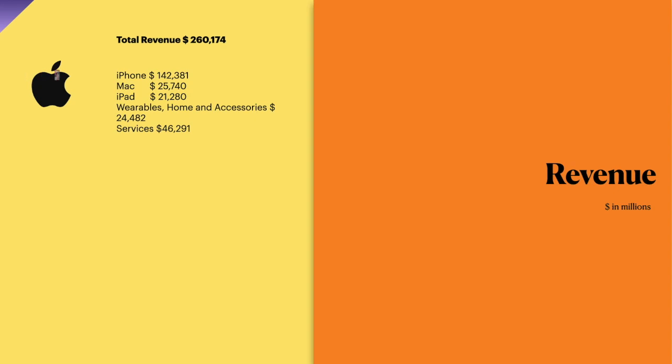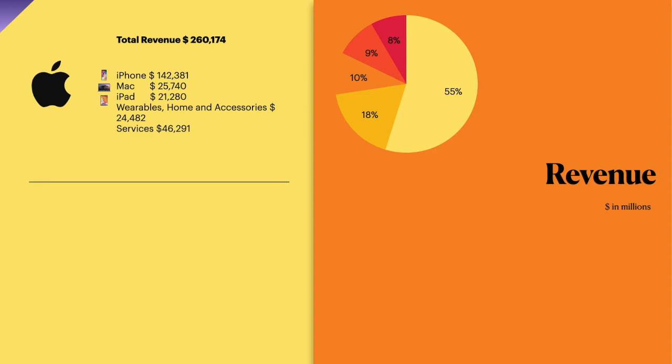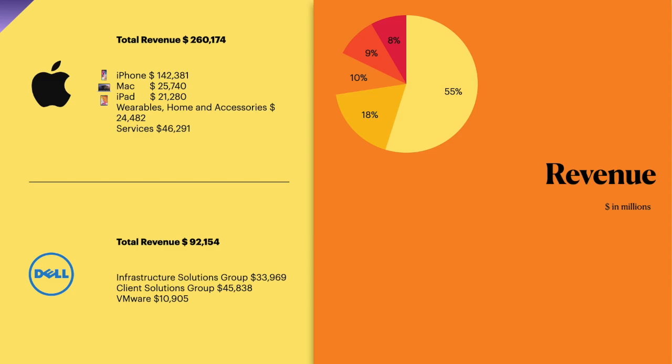Revenue. Apple generated exactly $260,174 million, with the best-selling product, iPhone, at $142,381 million, which takes the first place, and second place is the Surfaces, at $46,291 million, which is 18% of the total revenue. Next, we have Dell, which generated about $92,154 million from infrastructure solution groups, client solution groups, and VMware, where client solution groups takes up about 51%, with 12% from VMware.